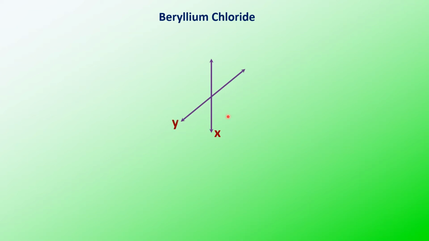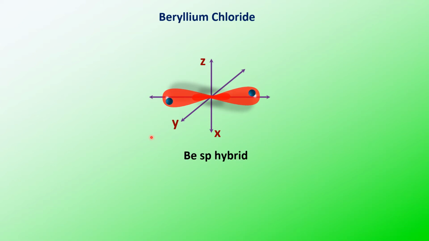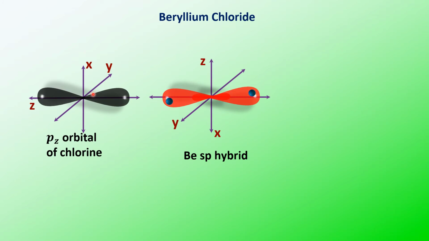This is the x-axis, y-axis, z-axis, and this is the sp hybrid orbital of beryllium, which is having 2 unpaired electrons. And now this will overlap with the chlorine.